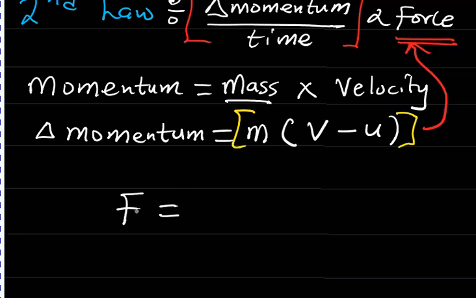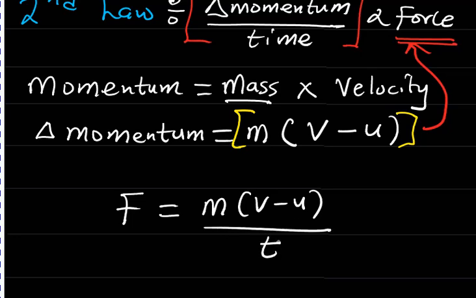So the applied force is equal to the rate of change in momentum, which is the change in momentum, m into v minus u, divided by time. Anytime you are asked to write the relationship that exists between force and change in momentum, this is it.